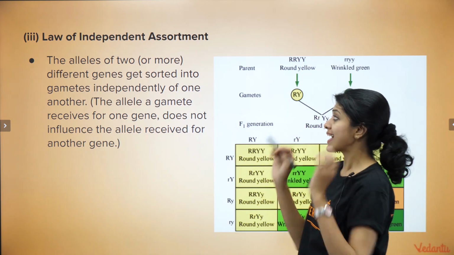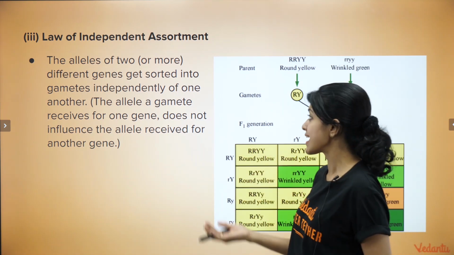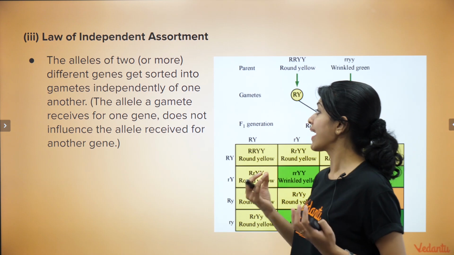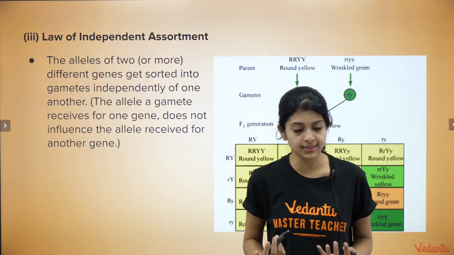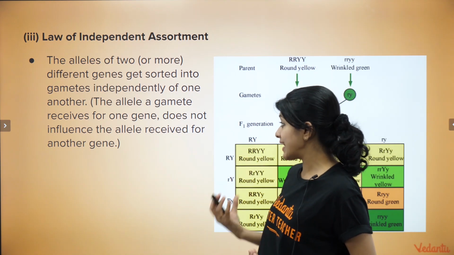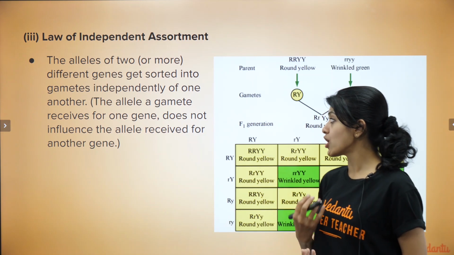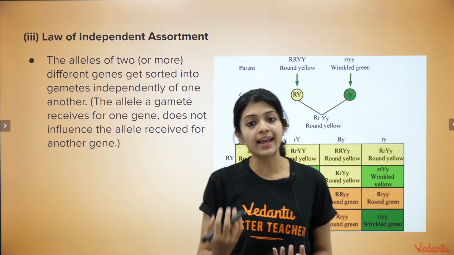It just says that the alleles of two or more different genes get sorted into gametes independently of one another. In simpler words, the allele that a gamete receives for one gene does not influence the allele received for another gene.